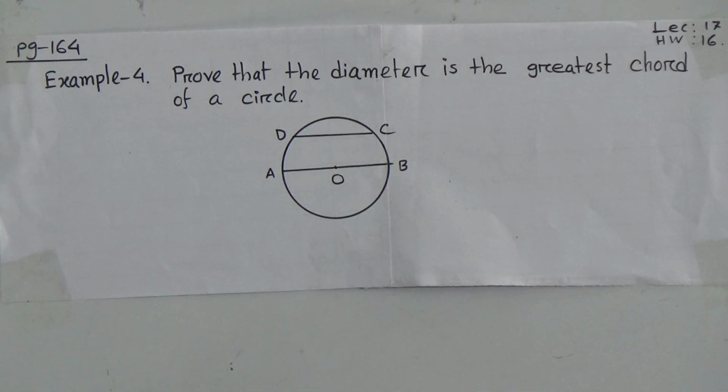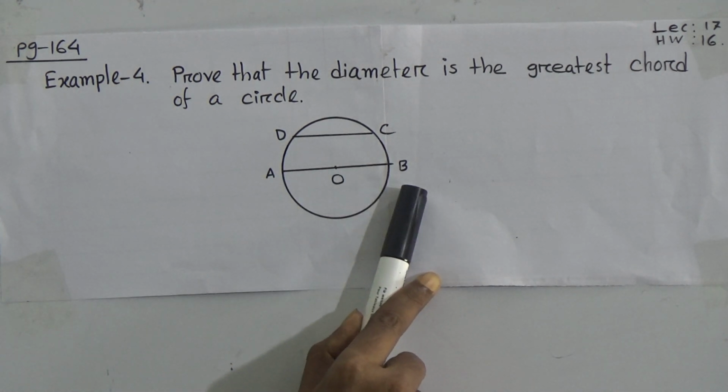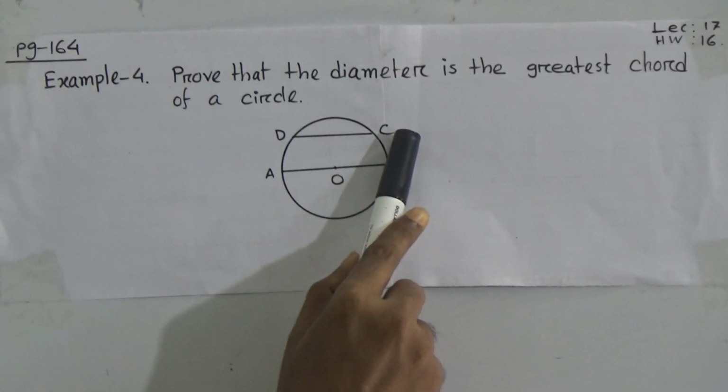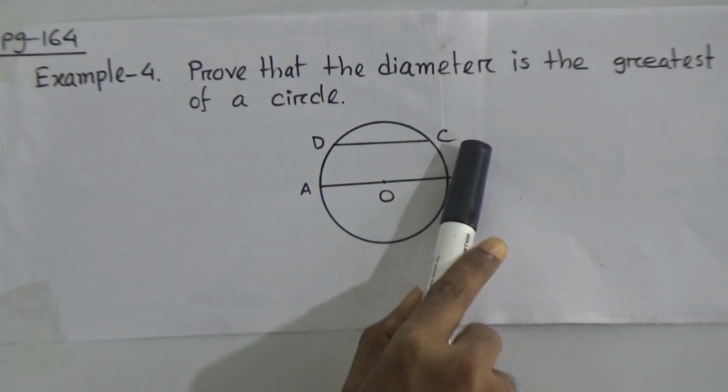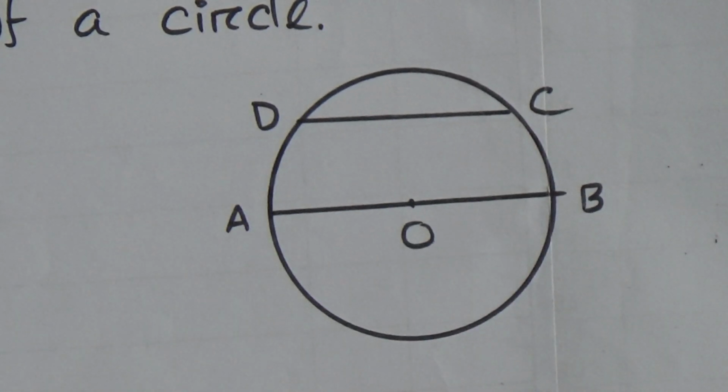That means we consider AB the diameter and CD the chord. AB must be a diameter because it passes through the center.